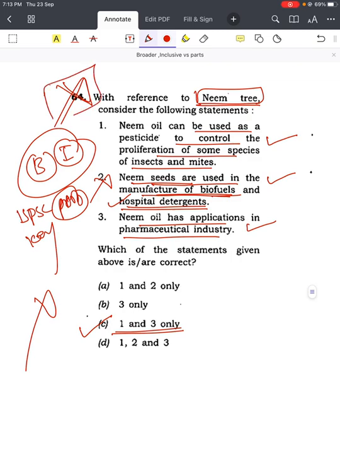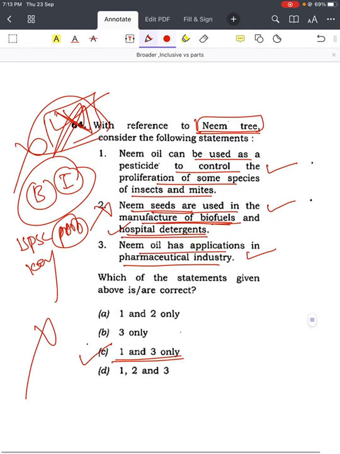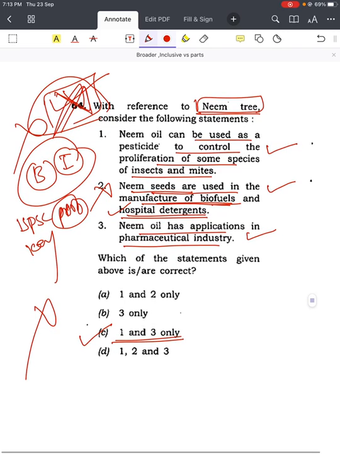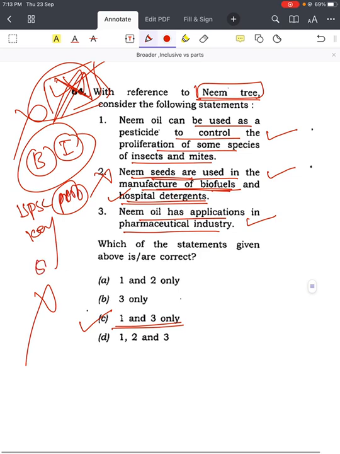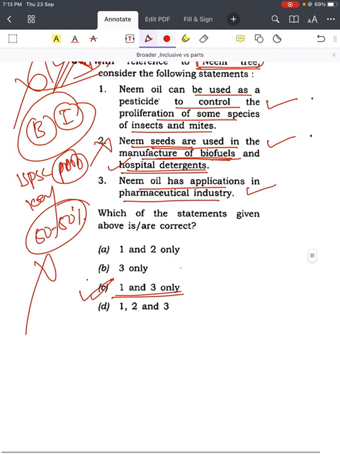While discussing any approach, one should be aware of where it will work and where it will not work. That's why I have taken this question deliberately. Here it will not work, so you should not completely depend upon these approaches and forget about what you have read, what you have understood, and your conceptual clarity, right? That's why you should not depend completely on these kinds of approaches. It will not always work, but there are again 50-50 chances, right? You will either go for 1 and 3 or 1, 2 and 3, right?